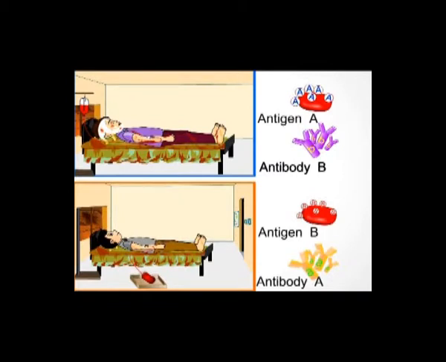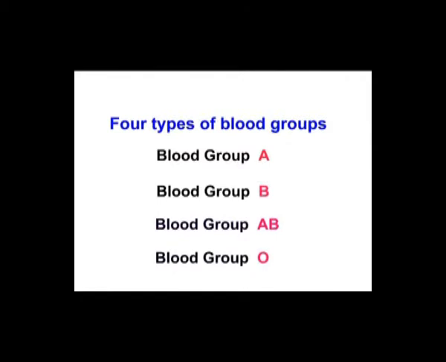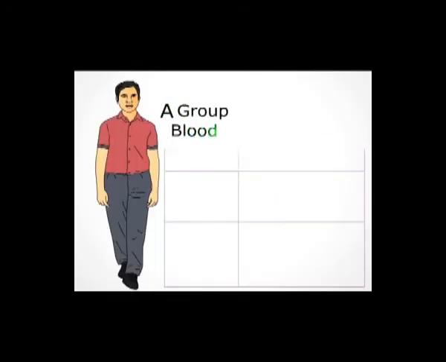Antigens can be A or B for any blood group and are present on the surface of the RBC, and antibodies A and B for any blood group are present in the plasma of the blood. Depending upon the presence of the antigen and the antibody, there are 4 types of blood groups recognized in man. They are: first, blood group A.